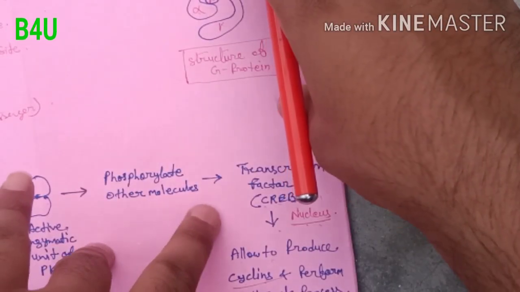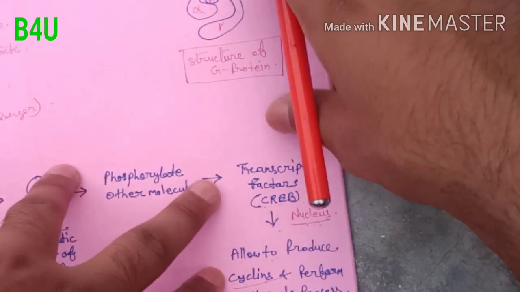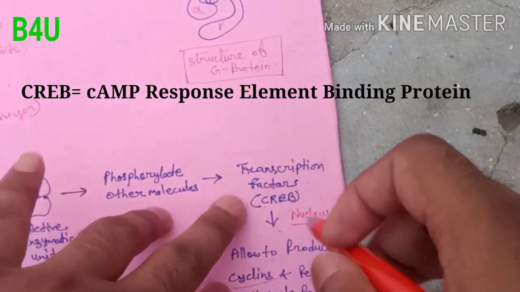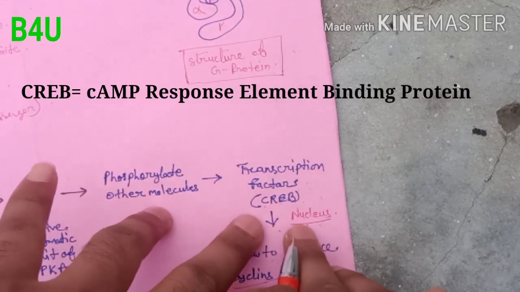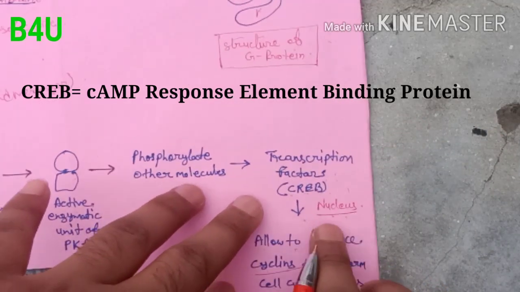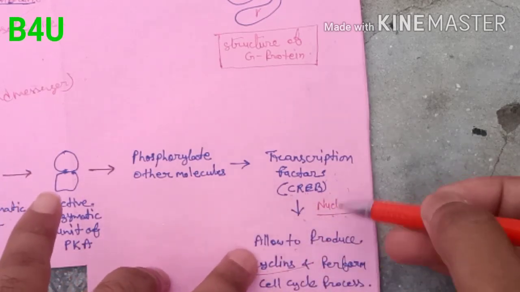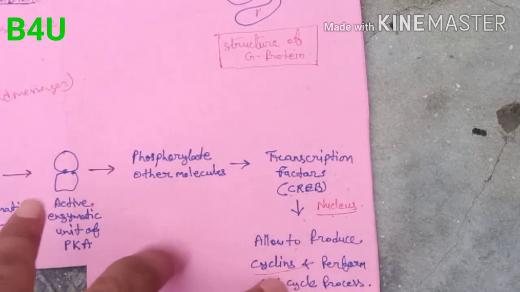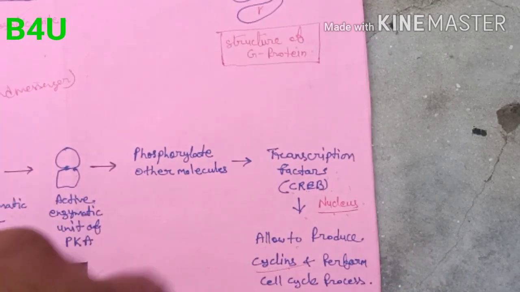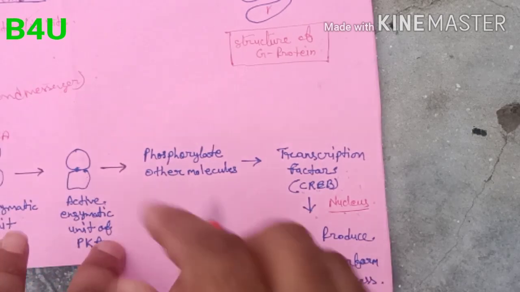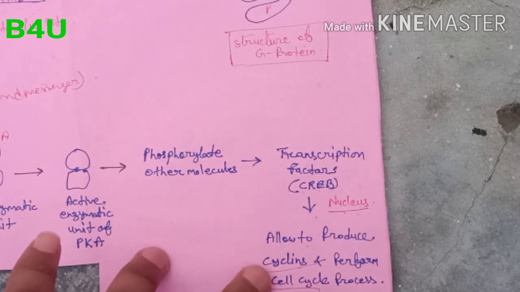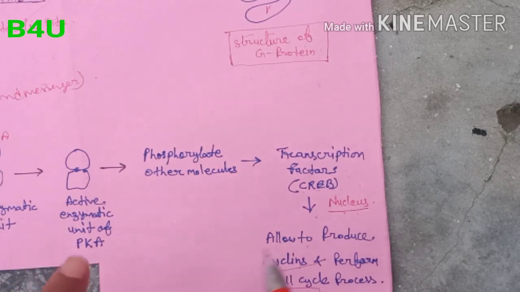These phosphorylated molecules are transcription factors, that is also called CREB. These CREBs enter into the nucleus. When CREB enters into the nucleus, it allows the production of cyclin. These cyclins perform functions in the cell cycle process. So the cellular response during the GPCR signaling is cell cycle or cellular growth or cell cycle regulation.